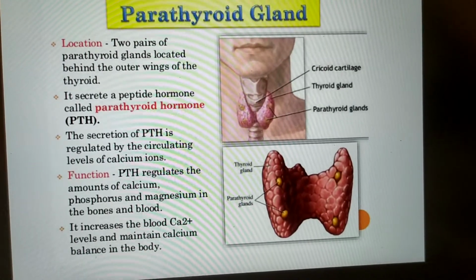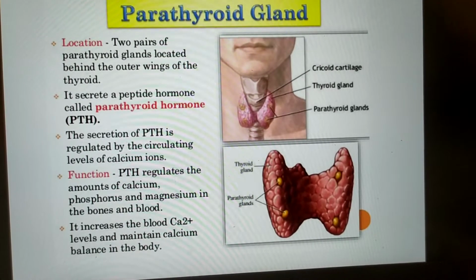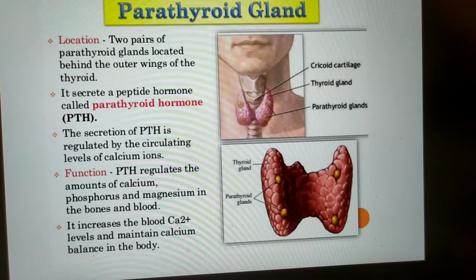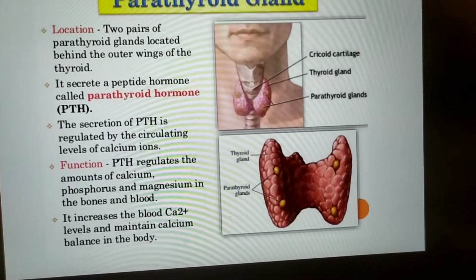The main function of PTH or parathyroid hormone is it regulates the amount of calcium, phosphorus and magnesium in the bones and the blood. It increases the blood calcium levels and maintains the calcium balance in the body.